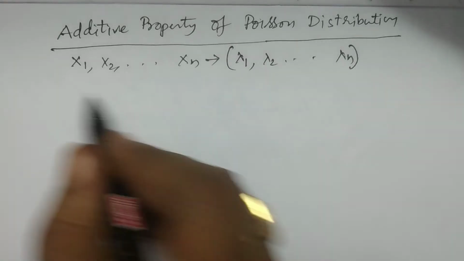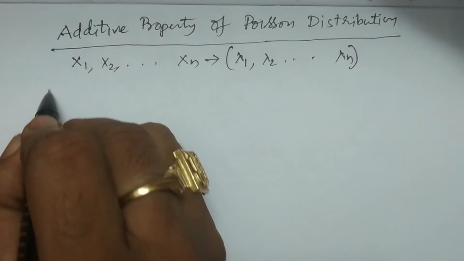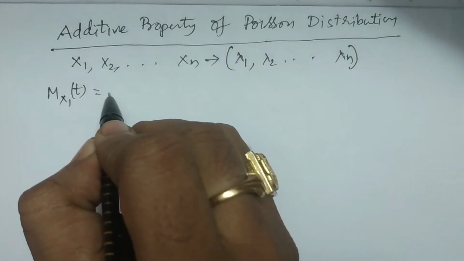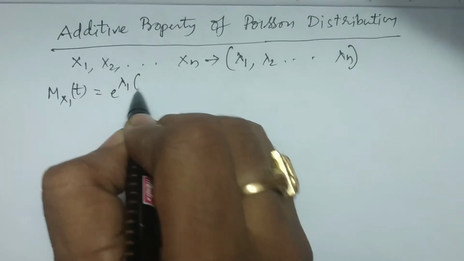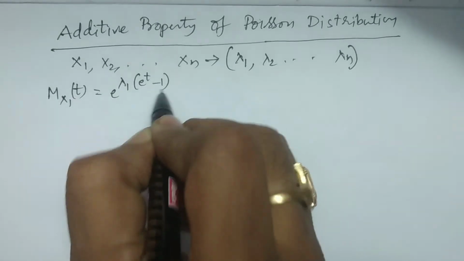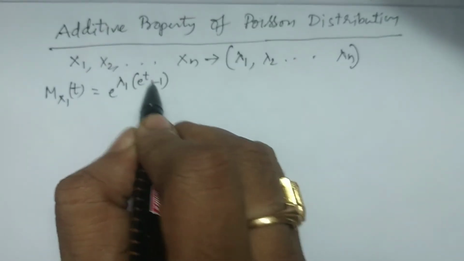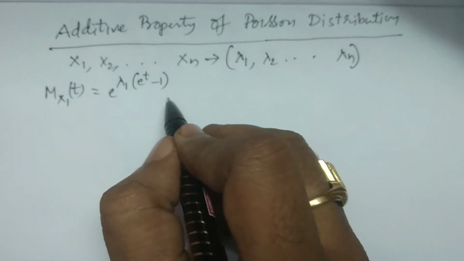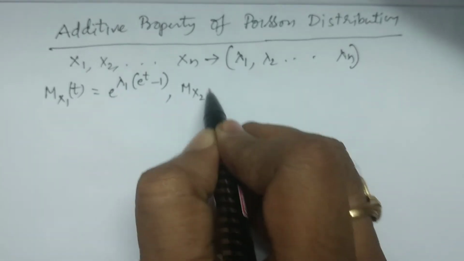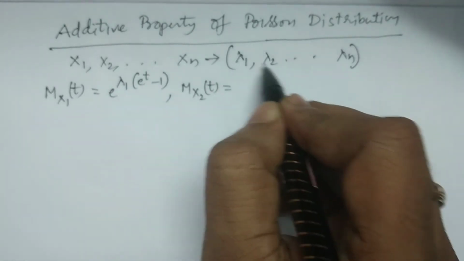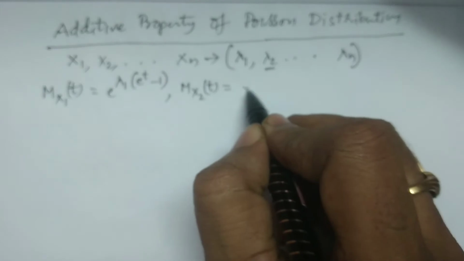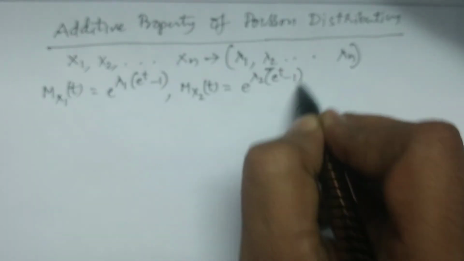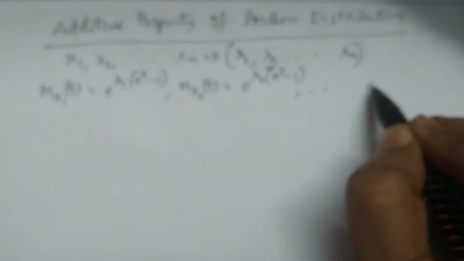Then I write the moment generating functions here. The moment generating function of x1, that is Mx1(t), is equal to e power lambda 1 into (e power t minus 1). You should write clearly here: e power t minus 1. And Mx2(t) for the parameter lambda 2 is e power lambda 2 into (e power t minus 1), and so on.